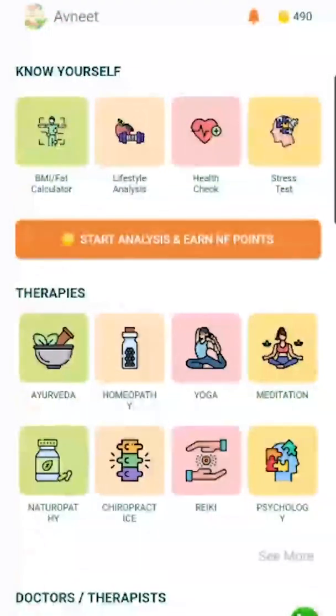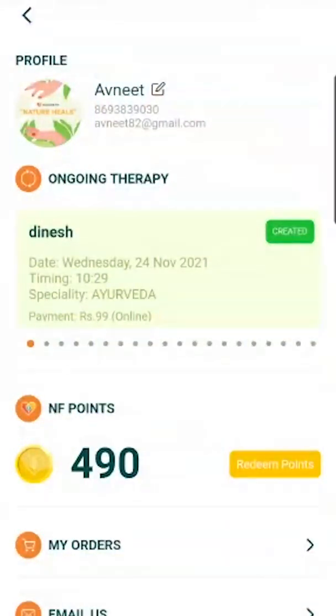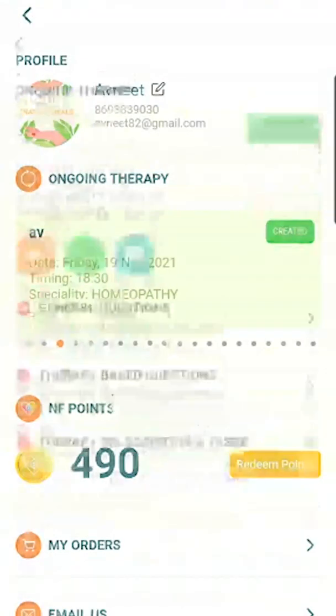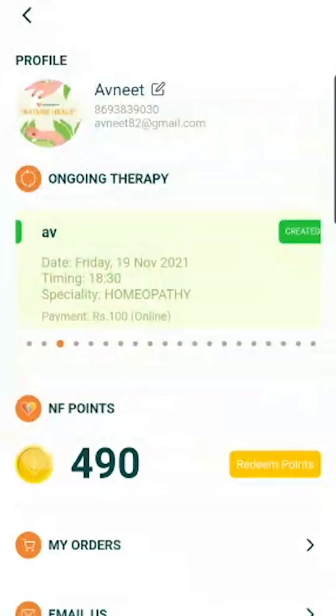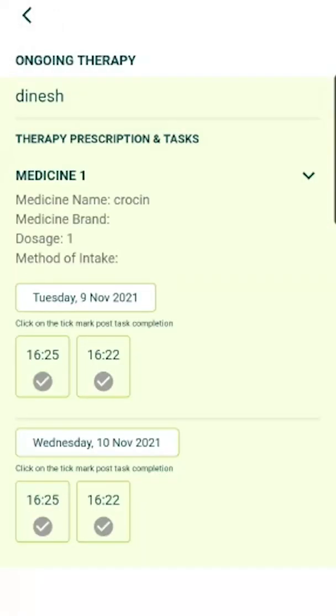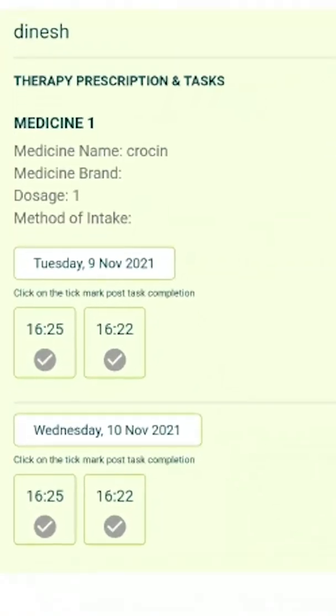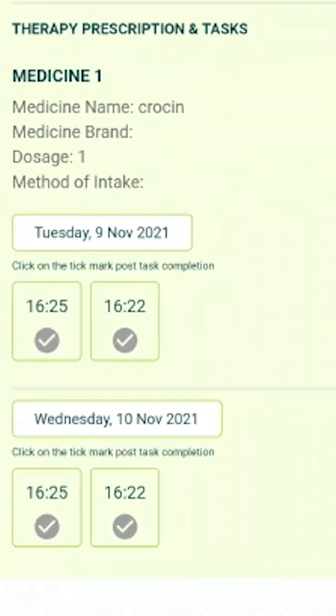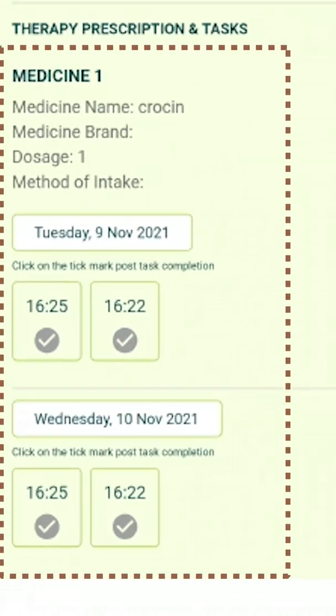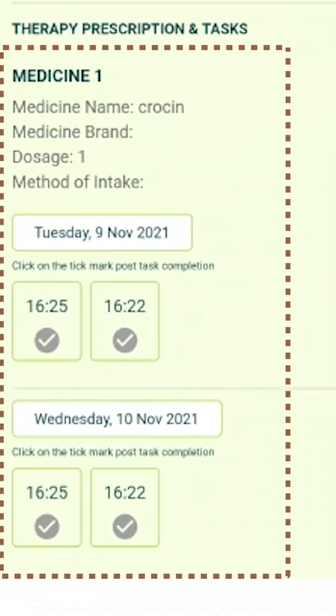Now let's see what you can see on your profile. So these are the ongoing therapies that you're already going through with different doctors or practitioners. Let us look at a prescription that comes from a particular doctor or practitioner. So, this is how a prescription from your doctor or practitioner comes.